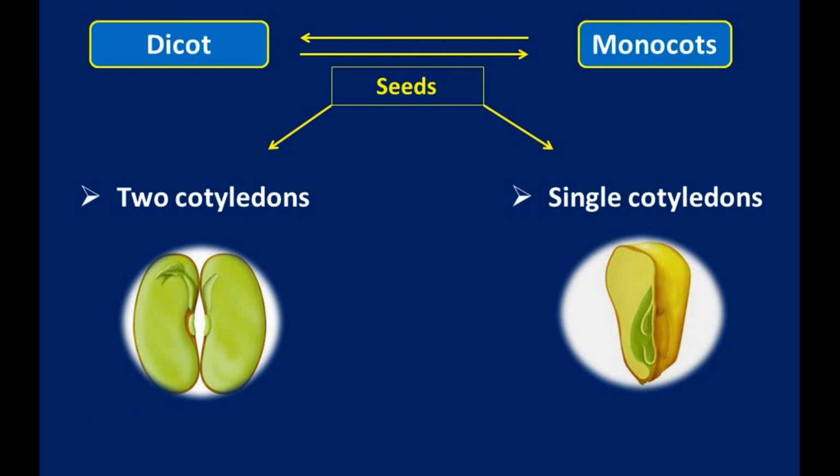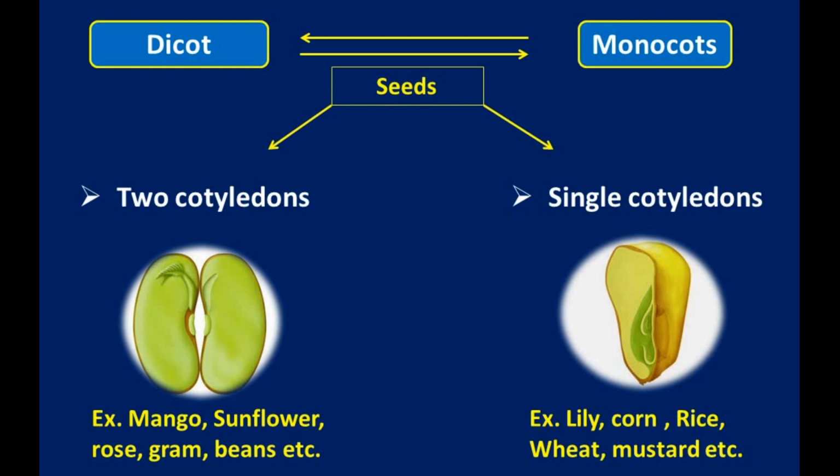Examples of dicot plants are mango, sunflower, rose, gram, beans. Lily, corn, rice, wheat, mustard are the examples of monocots.